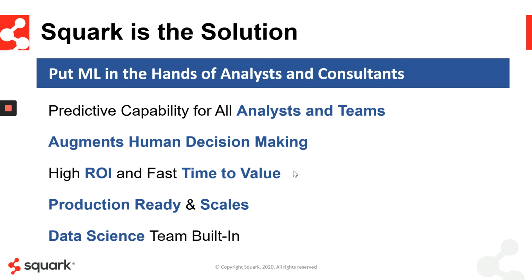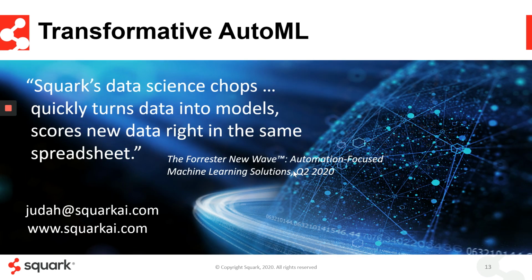It's a new, proprietary, and extremely powerful way to create prediction in your business, to put prediction at the center of your business. Squark is transformative automated machine learning. Our data science chops quickly turn your data into models right in the same spreadsheet, according to Forrester.